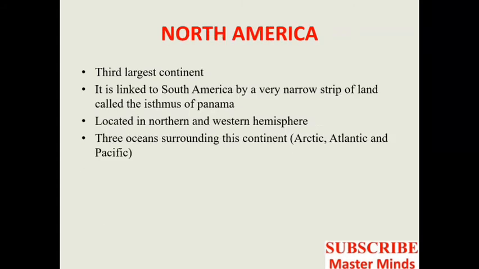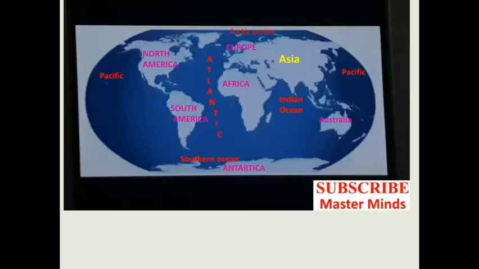Next we can study about North America. North America is the third largest continent. The first largest continent is Asia, then Africa, then North America. And this North America is connected to South America by a very narrow strip of land called the Isthmus of Panama. You can see from this figure,